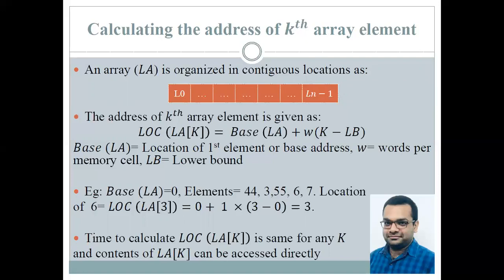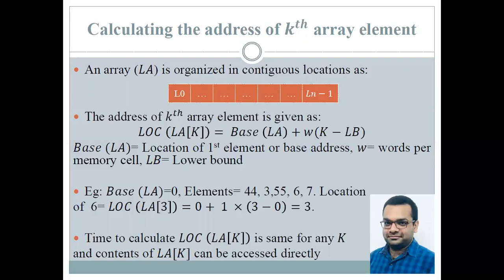The answer is that indexes in the C programming language run from 0 to n minus 1. If in some other programming language or environment the index varies from some other lower bound value to some higher bound value, then the values inside this base and everything are going to change.